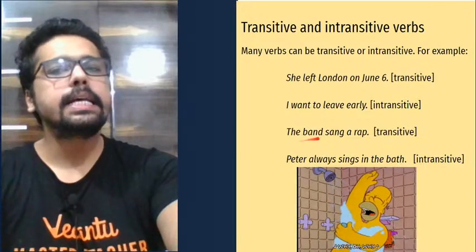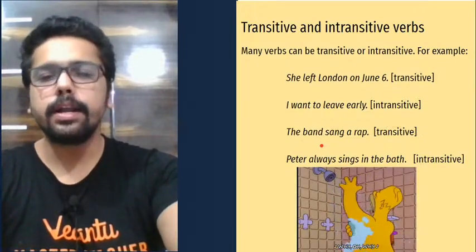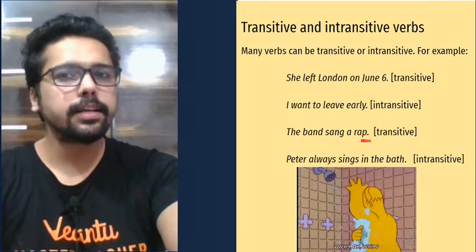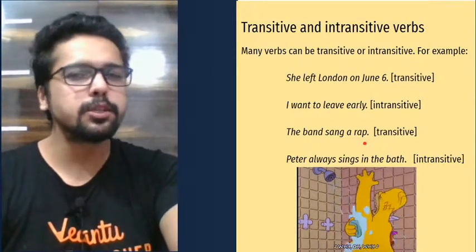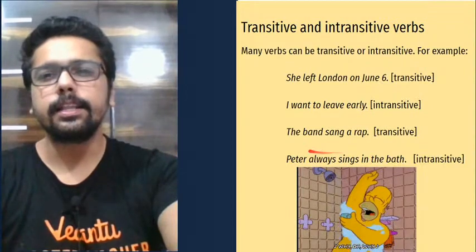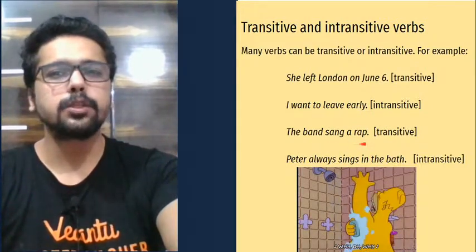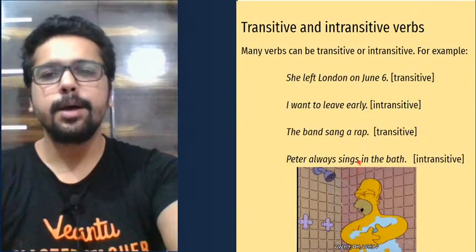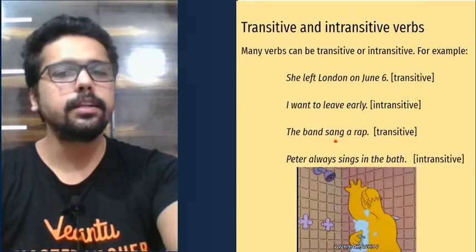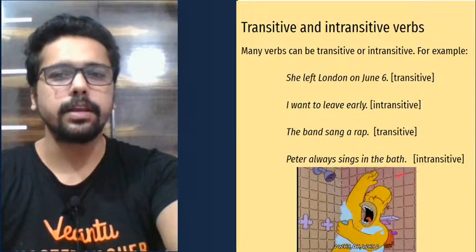So what did the band sing? A rap. You know, a rap song. Most of us enjoy rap songs. But look at how the same action sing can be used intransitively.